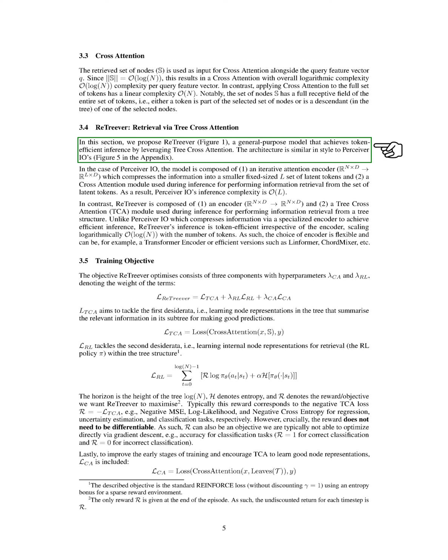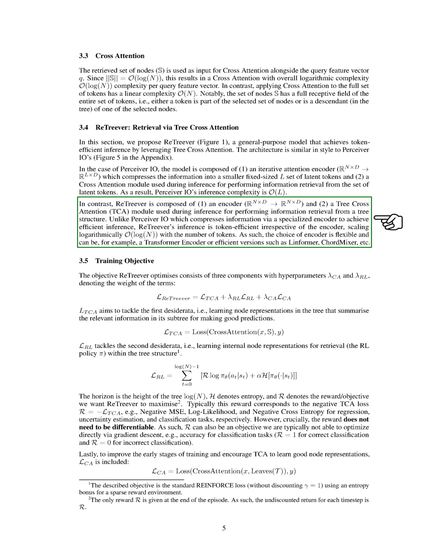Now, let's introduce ReTreever, a model that uses tree cross-attention to achieve efficient inference. This model is similar to the Perceiver I/O model, but with some key differences. While Perceiver I/O compresses information into a smaller set of latent tokens and then retrieves information from this set, ReTreever retrieves information directly from a tree structure. This makes ReTreever's inference process efficient regardless of the encoder used, and it scales logarithmically with the number of tokens. This means we can use a variety of encoders, such as a transformer encoder or more efficient versions like Linformer or Chord Mixer.